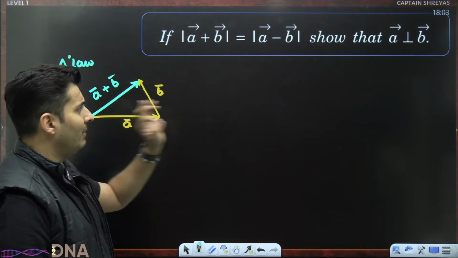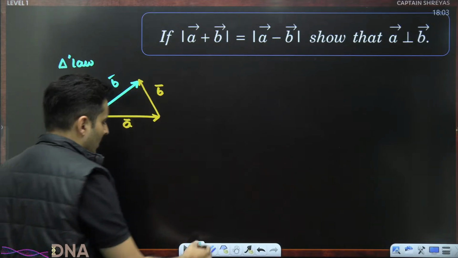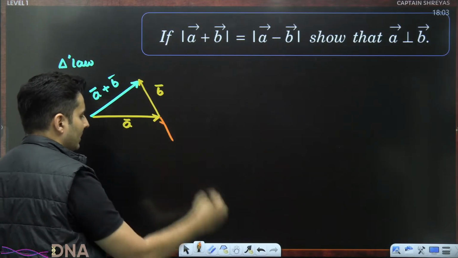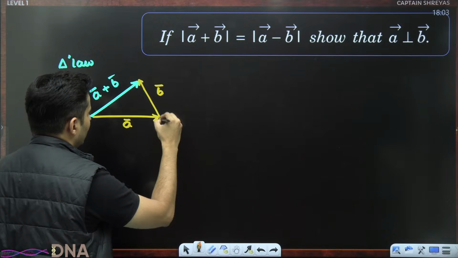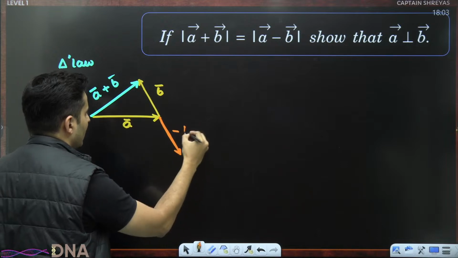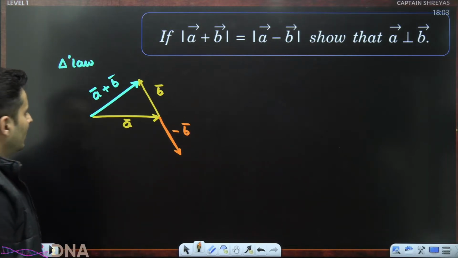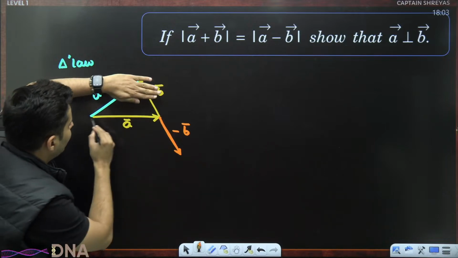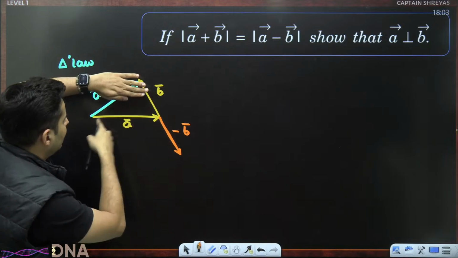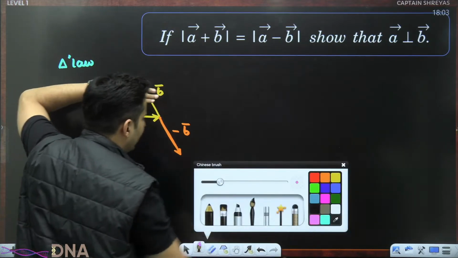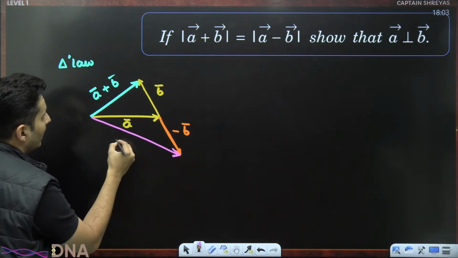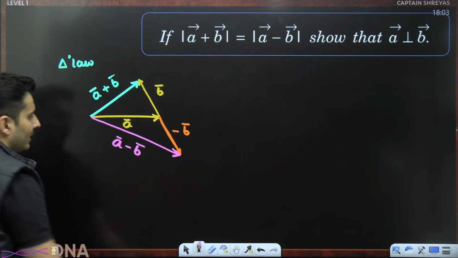Now I want to do A bar minus B bar. So minus B bar, think about it, will be the same B but in the opposite direction. Just like this. Perfect. So this is also a triangle. Forget the top part. This vector and this vector, forget the minus sign, it is just vectors one after the other. Tail, head, tail, head. So there is a missing side over here. This is the missing side, and this is nothing but A vector minus B vector.